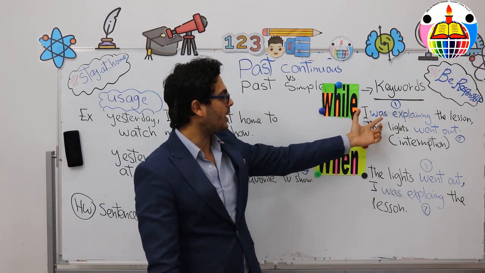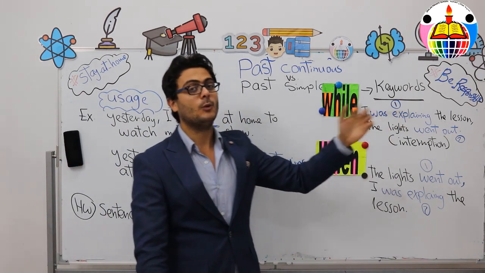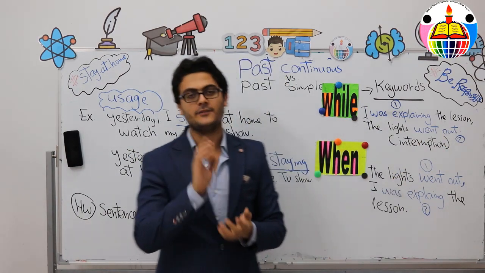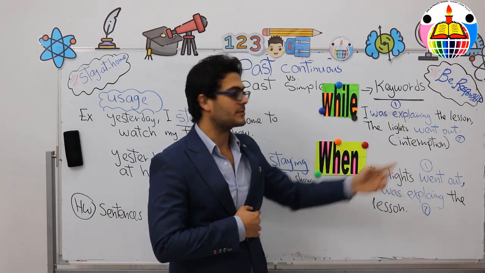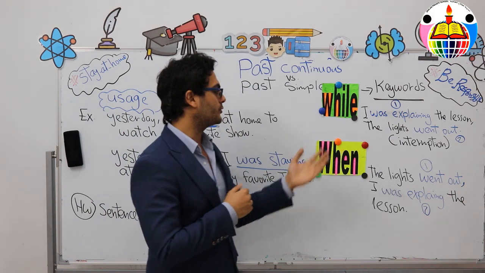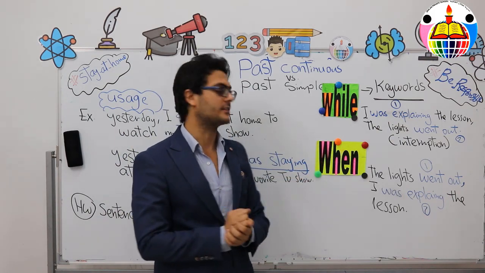And what comes after while? The past continuous tense. And what comes in the second sentence is the past simple tense, only if there is an interruption. Interruption means what? Means the first event was interrupted by the second event.